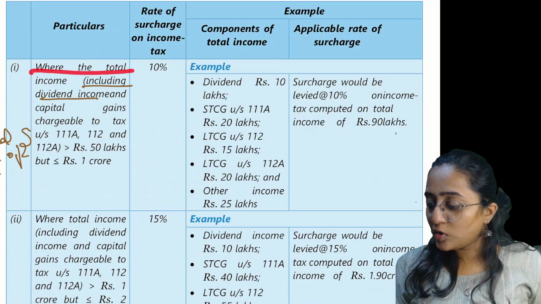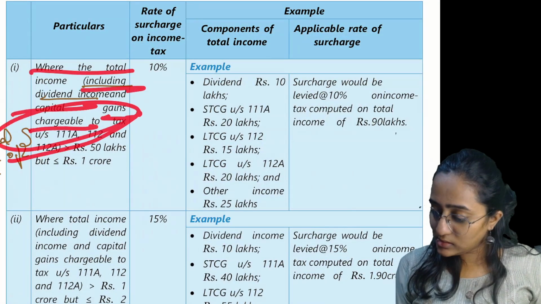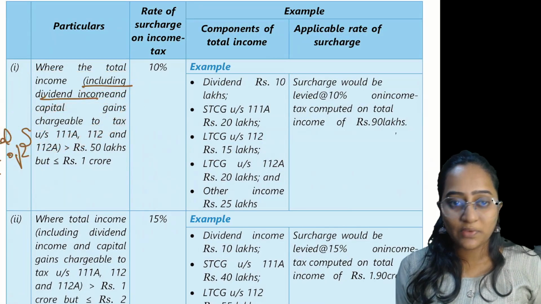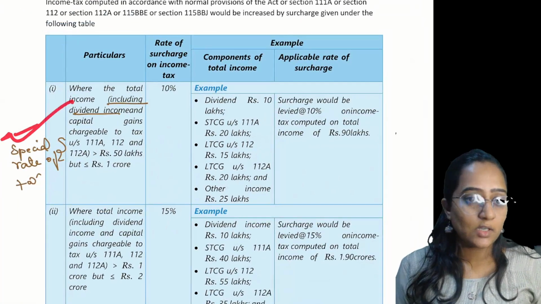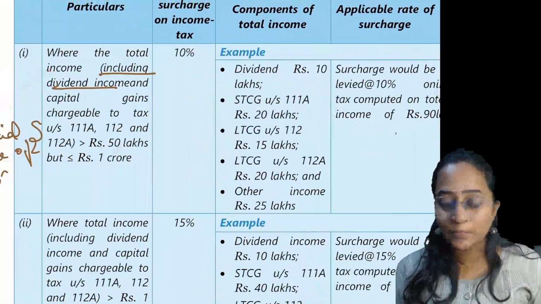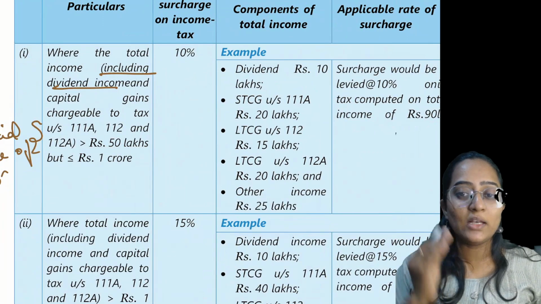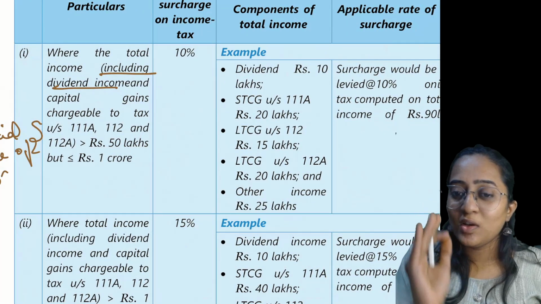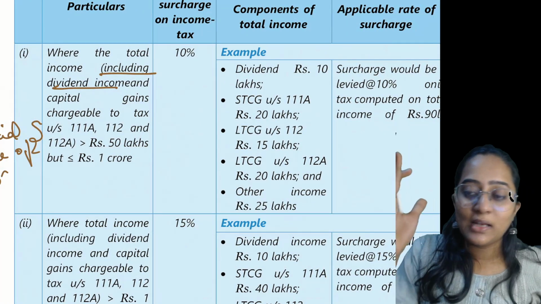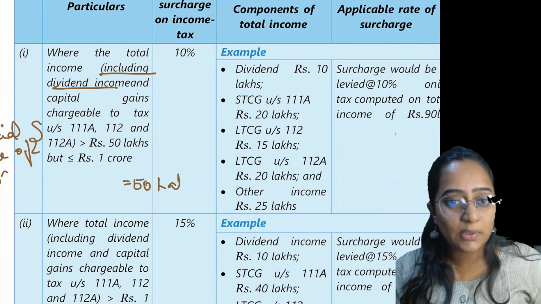See now, where your total income, including the dividend income and the capital gains where there is a special rate of tax applicable, is more than 50 lakh but less than or equal to 1 crore. What if your income is exactly 50 lakh? Is surcharge applicable?